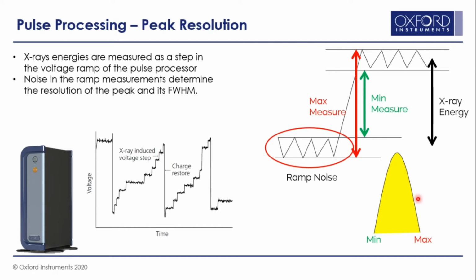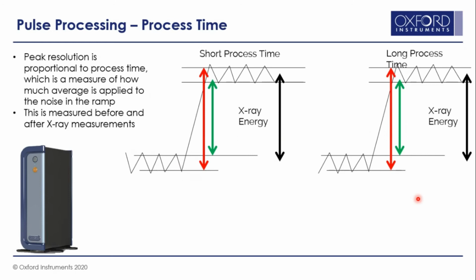Okay. Now, this noise is averaged during the pulse processing. So there is a process time which is a measure of how much averaging is applied to this noise. Higher the process time, better is the noise averaging, sharper are the peaks, and better is the resolution. Shorter the process time, poorer is the noise averaging, broader are the peaks, and poorer is the energy resolution.